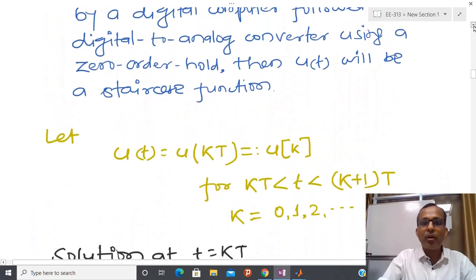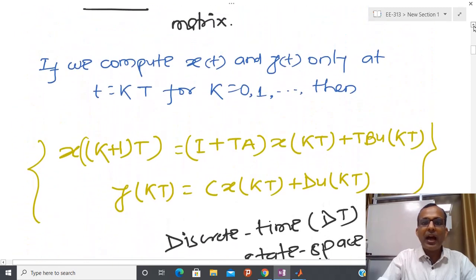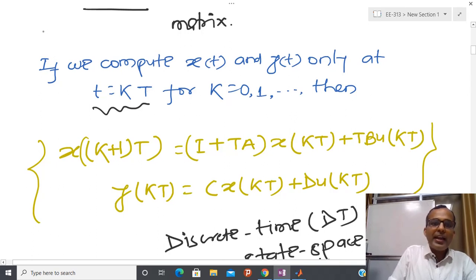In order to compute the value of the output from that model, we are going to take a step like this, because we have some sampling instant T. Suppose I have some particular signal, and sampling means that suppose I am here and this point is k equal to 1, then the next instant is here, and that is k equal to 2.